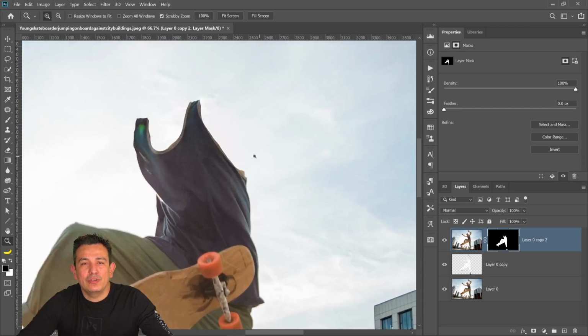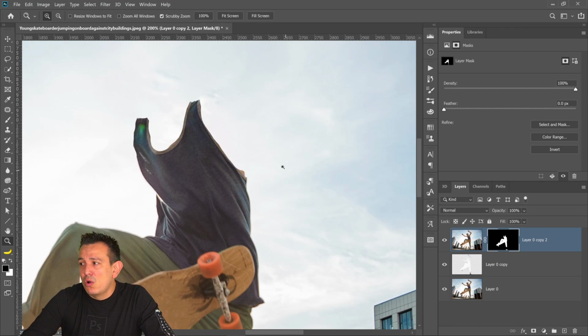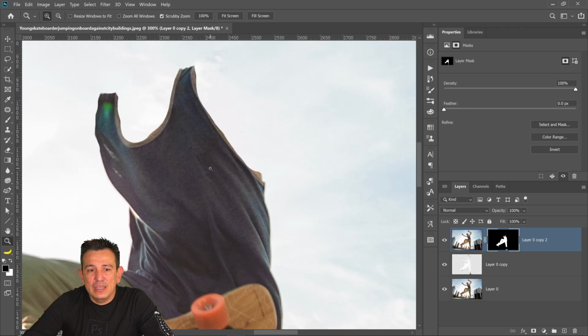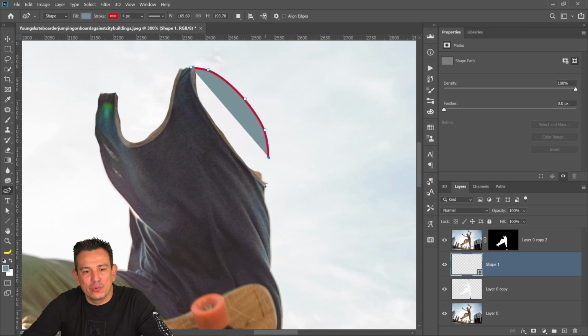And what we can do to get the other side of the shirt, remember, if he's invisible, then you can see to the other side. What you can do is just make a shape with the pen tool, or a curvature pen tool rather. Select the curvature pen tool, and then I can select a shape, and I can just think about how the back of the shirt will look, right? Like so, something like that. And then just click and drag.